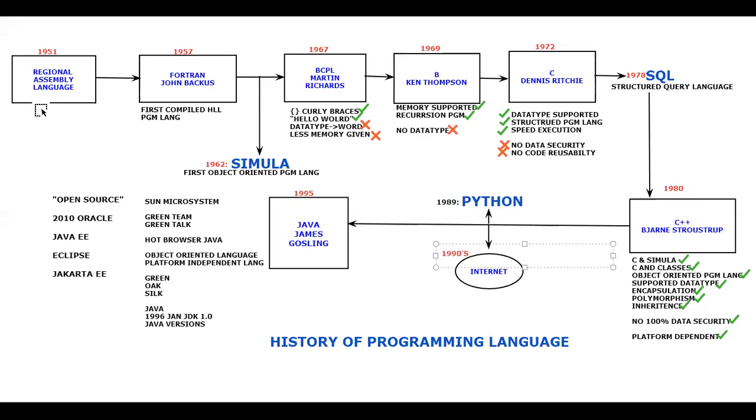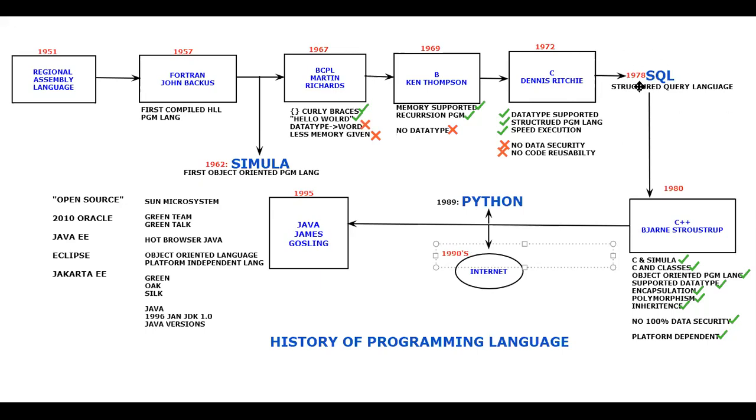The original language was machine language, then the assembly level language was there, the assembler is what you're supposed to use, and then Fortran, the first ever compiled high level programming language. Then BCPL, hello world is what you can remember, and Ken Thompson's B language, you can remember there's no data type. Dennis Ritchie's C programming language: speed of execution, data type is supported for the first time, structured programming language, all those things you can remember. These two things you have to remember: no data security, no code reusability. How to achieve these two things is what I'll be explaining in Java, how Java supported these two things.